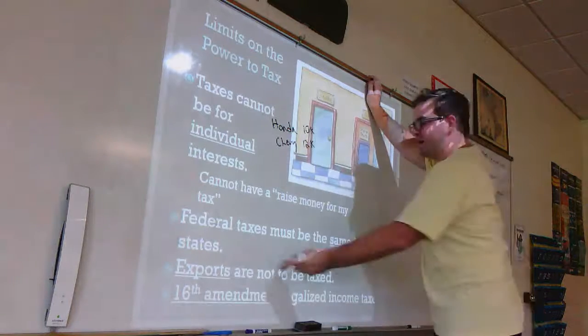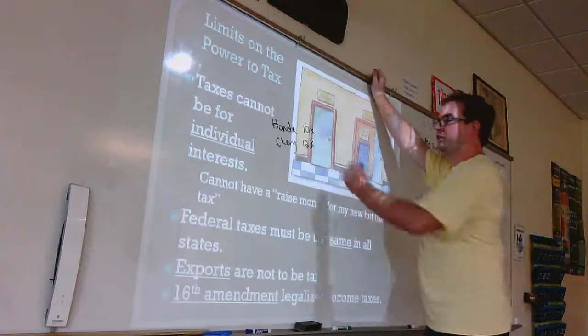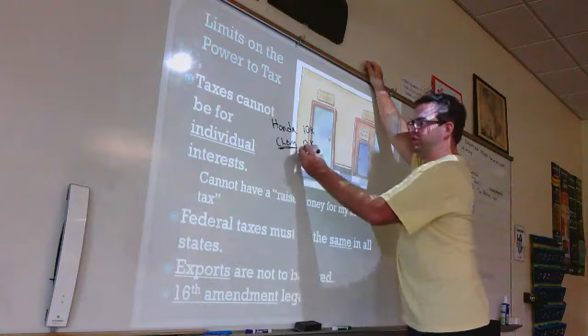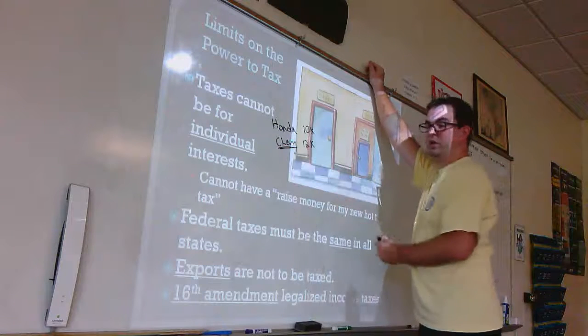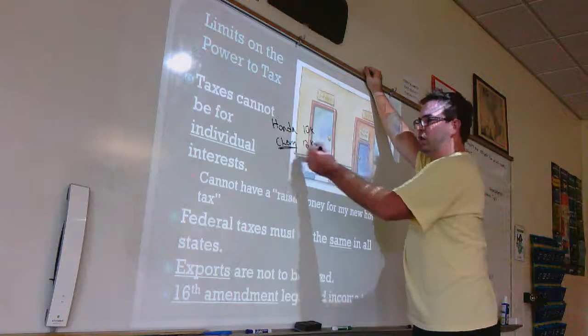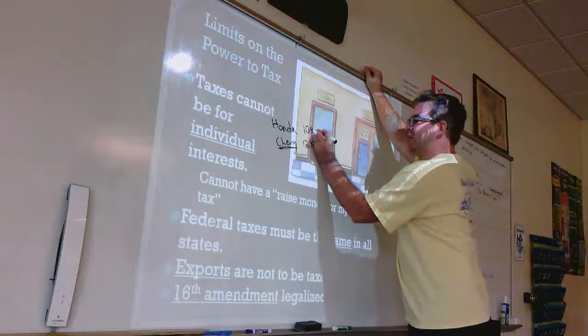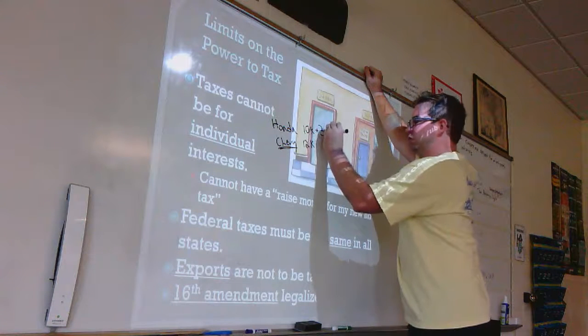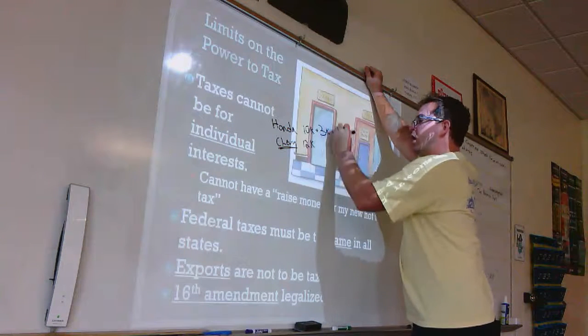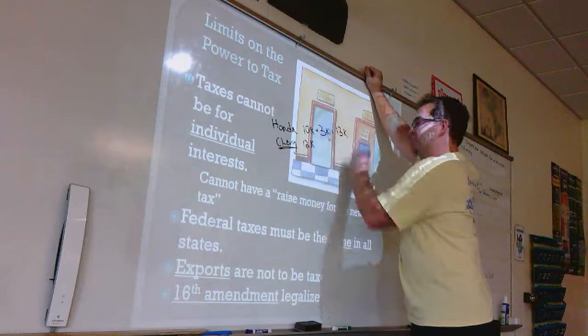So if we want Chevy to succeed instead of Honda, because Chevy is an American automaker, we're going to want to add a tax onto these foreign vehicles, let's say $3,000. That way they are more expensive by comparison.